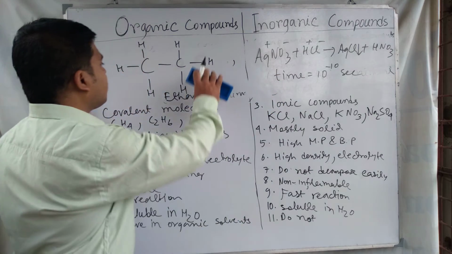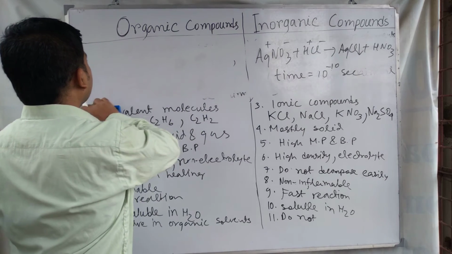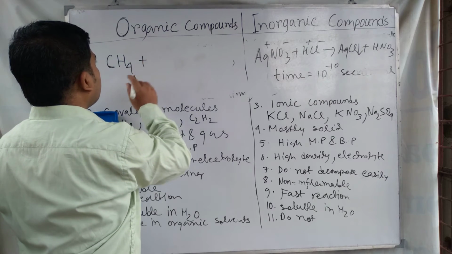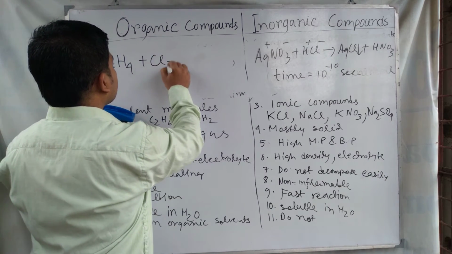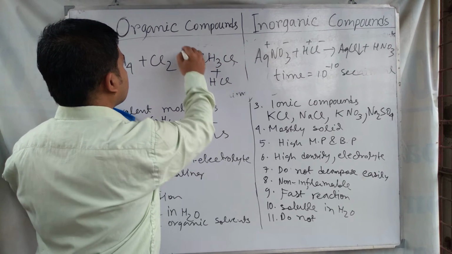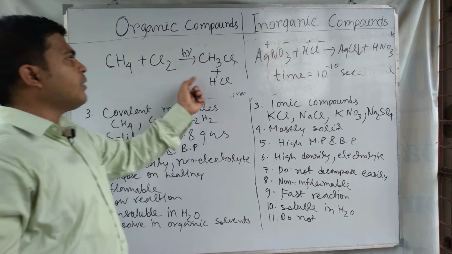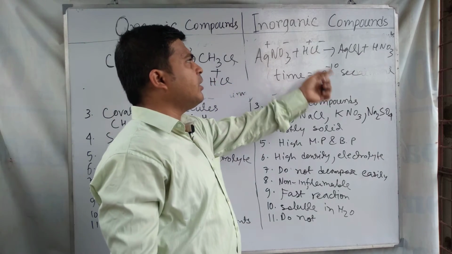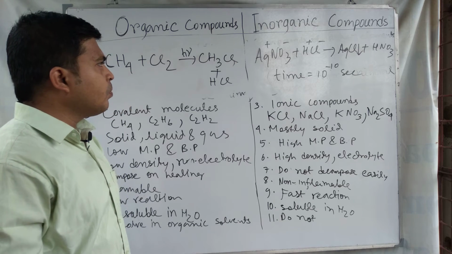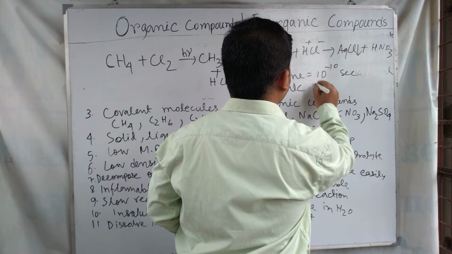But if we give an example of an organic reaction, like the reaction of an organic compound such as methane in the presence of sunlight, this reaction will take time. This reaction is not as fast as the reaction in case of inorganic compounds. Inorganic compounds react very rapidly because of their ionic medium, ionic presence.